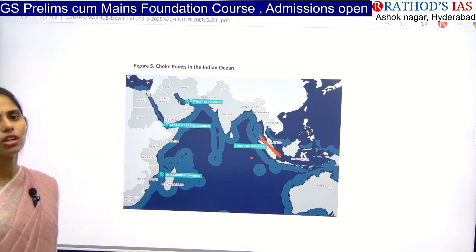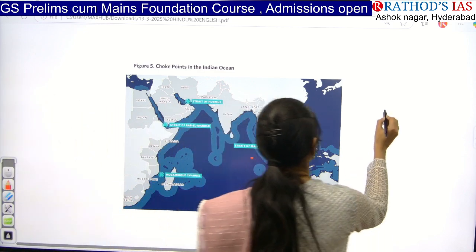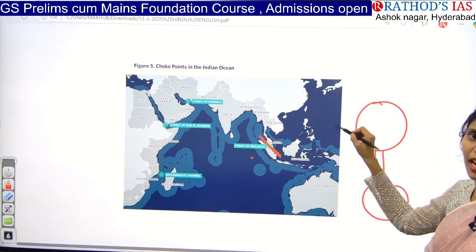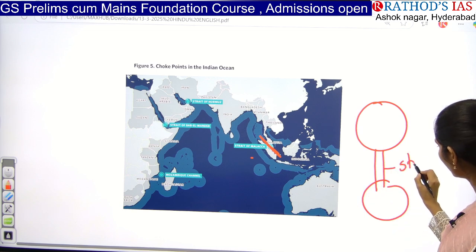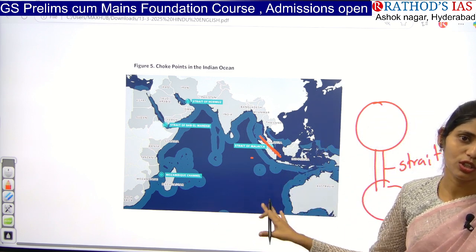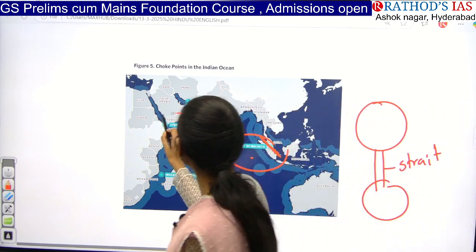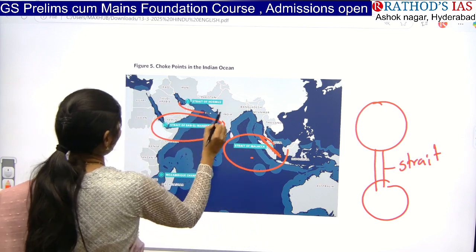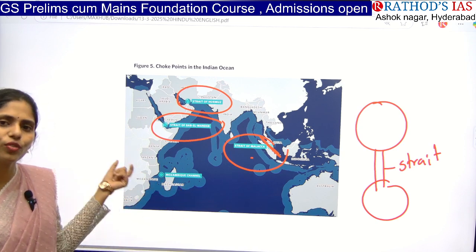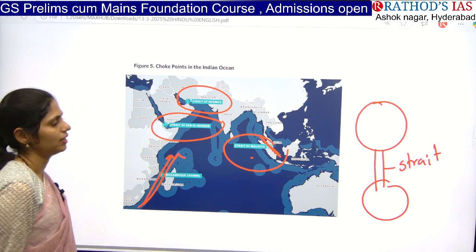A strait is nothing but a small water body which is connecting two larger water bodies. For example, here a water body is there and here a water body is there, and we are connecting them with a small channel of water, and this is called a strait. We have important straits which are choke points in this Indian Ocean region. Here we have the Strait of Malacca, here the Strait of Bab el Mandab, and here the Strait of Hormuz. And we can also consider the Mozambique Channel as one important choke point, where ships move in this way.